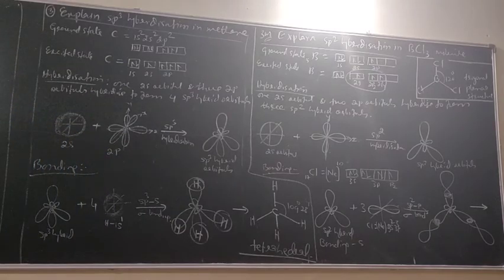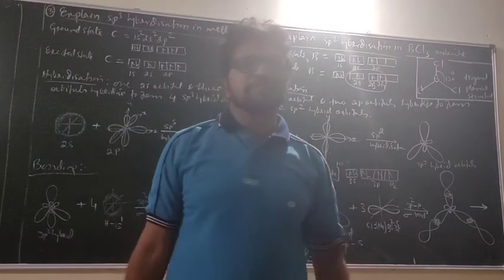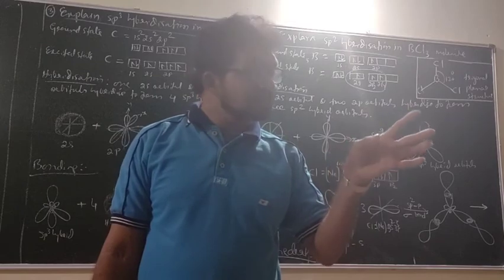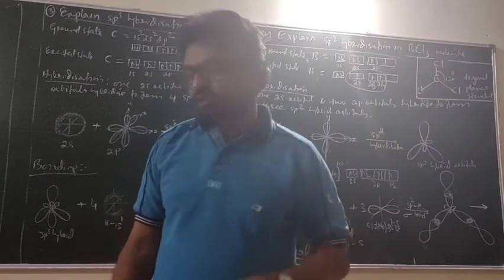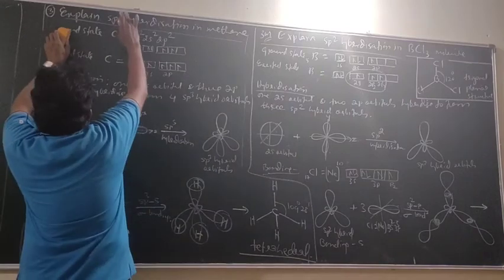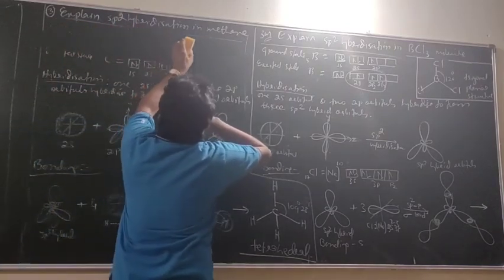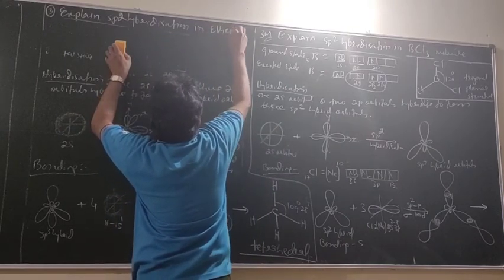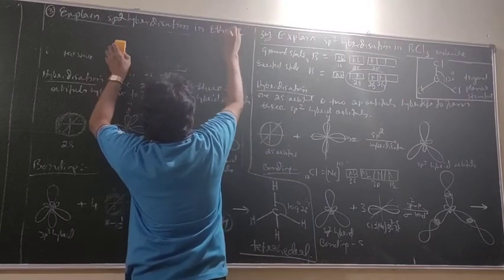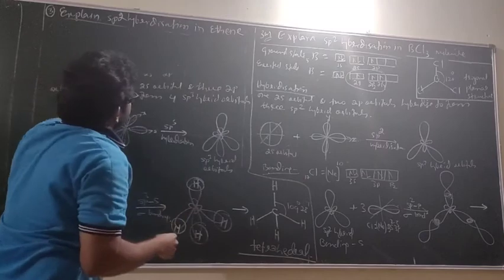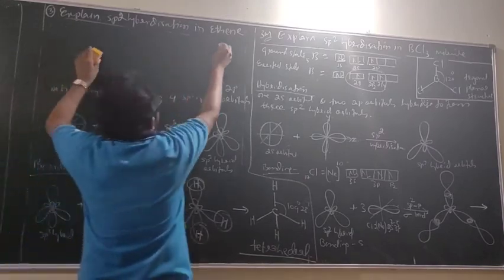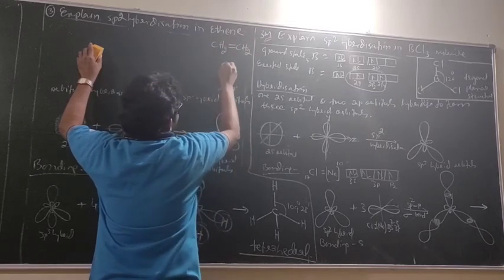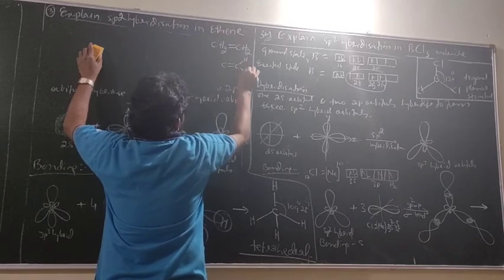Before you write that, one more example I will give you so that you can write together. One more example for sp2 hybridization. Okay, look at the board. Explain sp2 hybridization in ethene. Which molecule? Ethene. Do you know the formula of ethene? CH2 double bond CH2. If you write the structure, how many sigma bonds are there? Can you tell me?